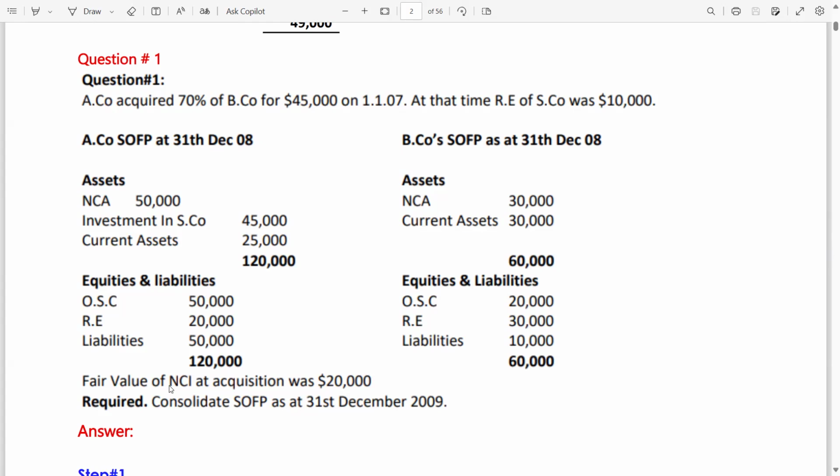Now, fair value of NCI at acquisition was 20,000. If you recall, in the previous question, there was no fair value of NCI.